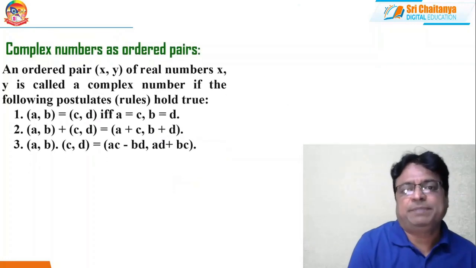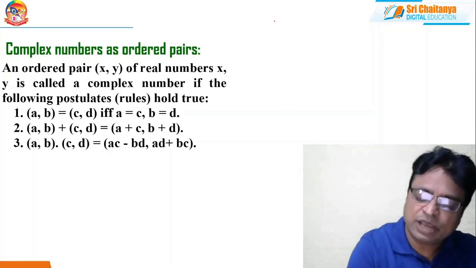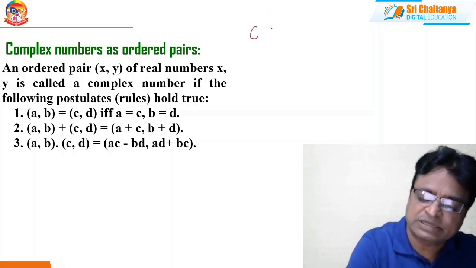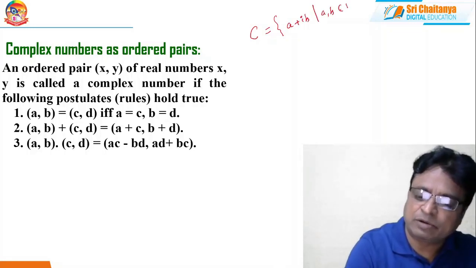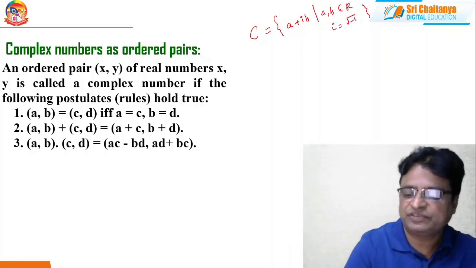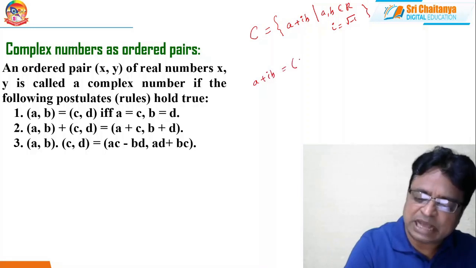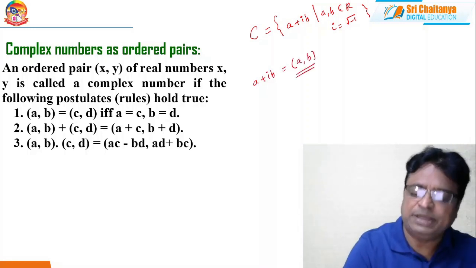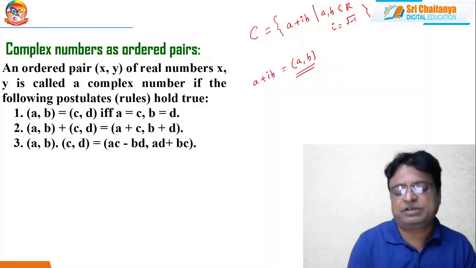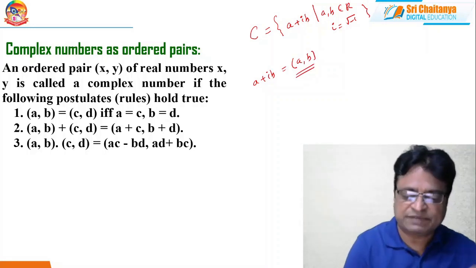Now, coming to complex numbers as ordered pairs. So far we have learned that the set of complex numbers is denoted with C, which is the set of all numbers of the form a plus ib where a, b belong to R and i is equal to root of minus 1. It is a symbol. This is the set of complex numbers. If I represent the complex number a plus ib in the form of an ordered pair (a, b), this is the representation of the complex number, and it satisfies the following properties.